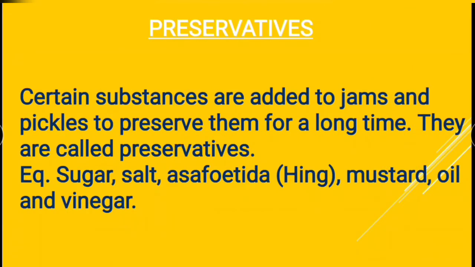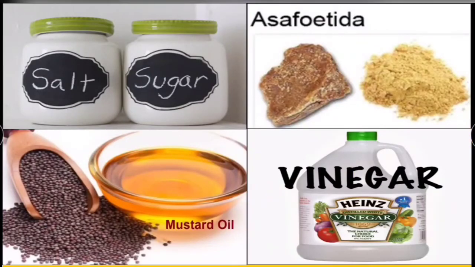Preservatives. Certain substances are added to jams and pickles to preserve them for a long time. They are called preservatives. Example: sugar, salt, mustard, oil and vinegar. These are the pictures of some natural preservatives: salt and sugar, hing, mustard oil and vinegar.